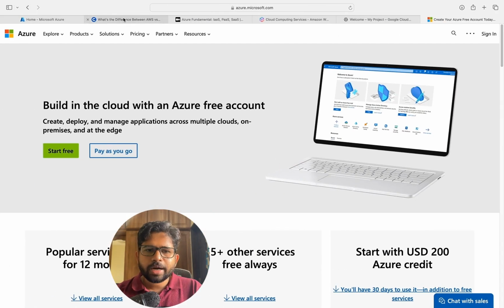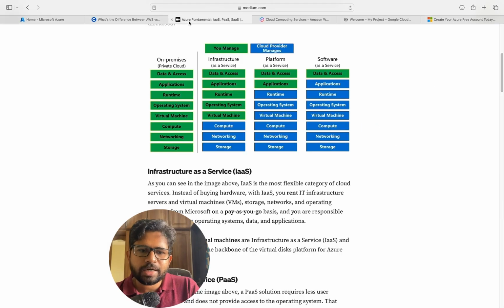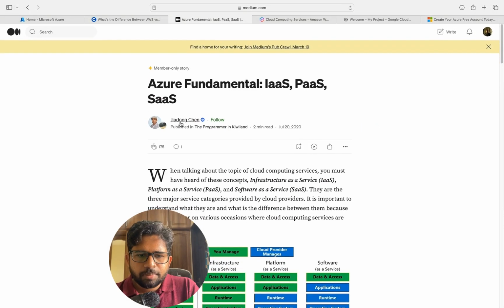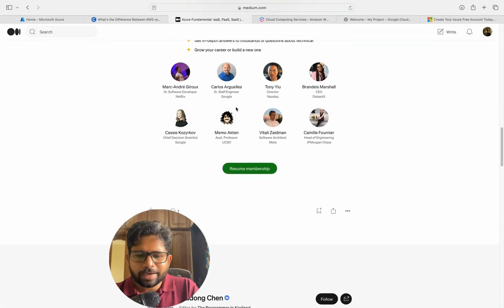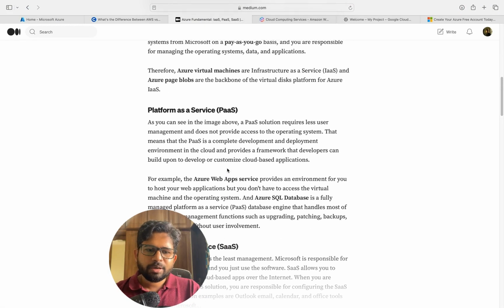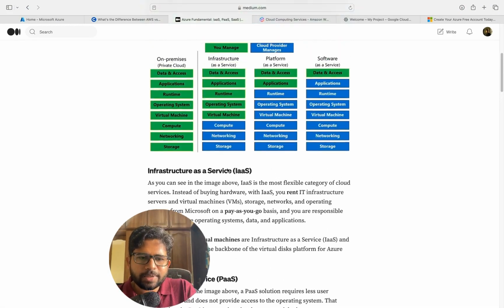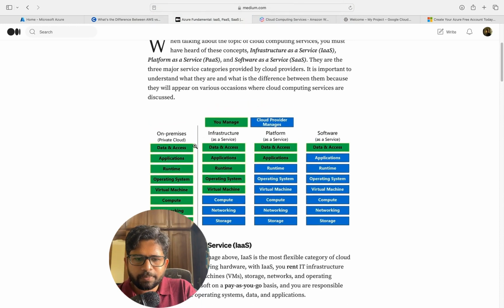You can actually go ahead and check this interesting Medium article. You can see the person has lots of followers, so much so that you have to subscribe to see the full article. But here, if you see, he has explained the same thing, that you have infrastructure as a service, platform as a service, and software as a service. And the same thing which I talked about at a very high level, right?